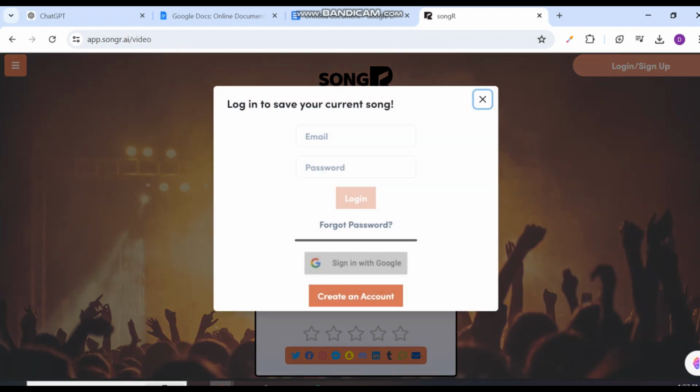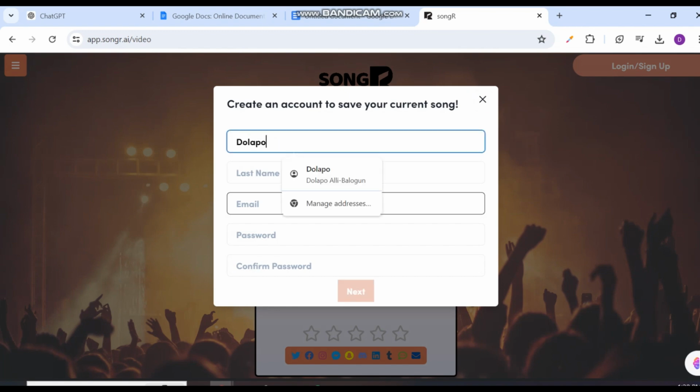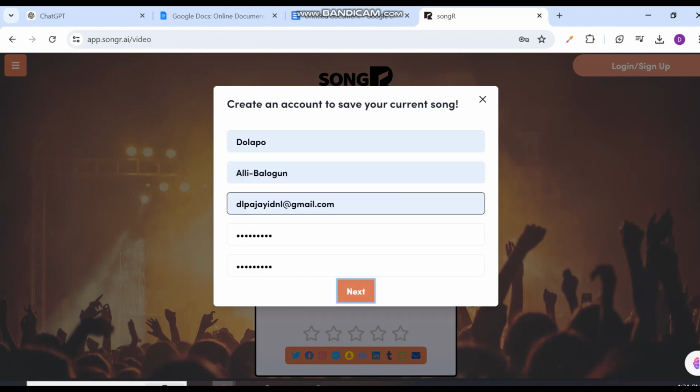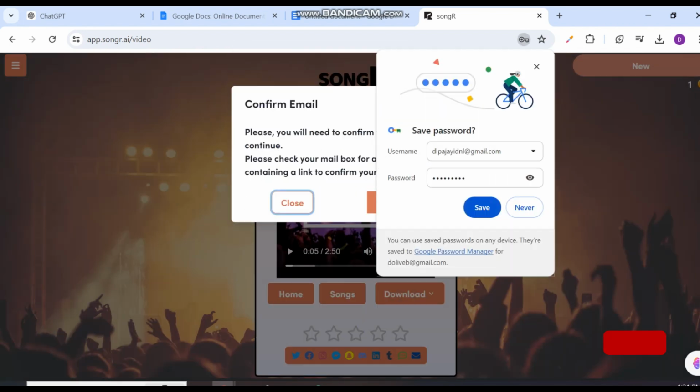So it will ask me to log in or create an account, after which I will have access to save what I have created. I'll just input my details, my name, my email, the password, and click on the next button, after which it will send a confirmation email.